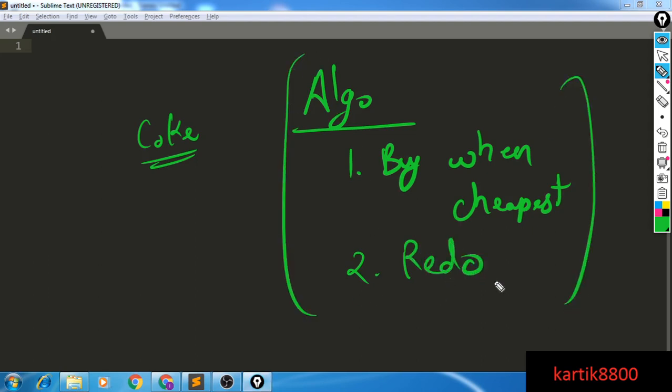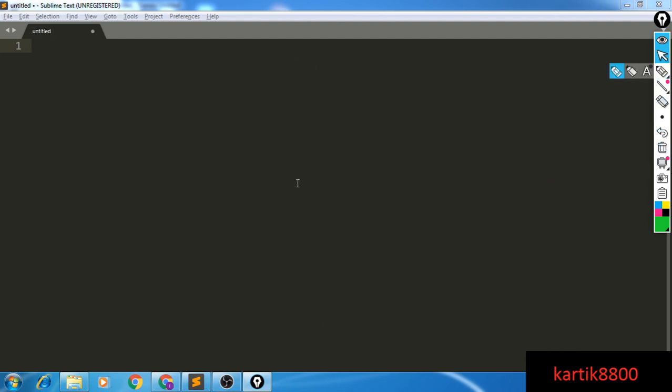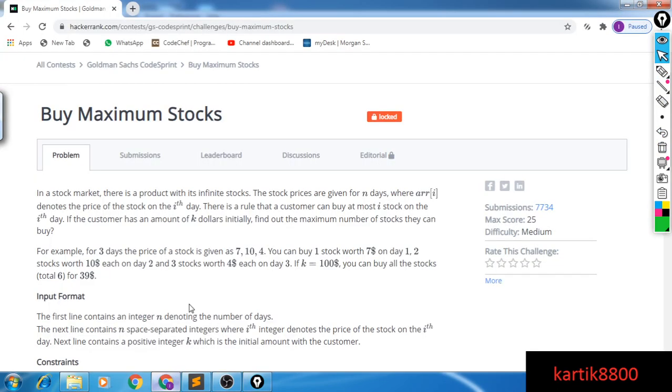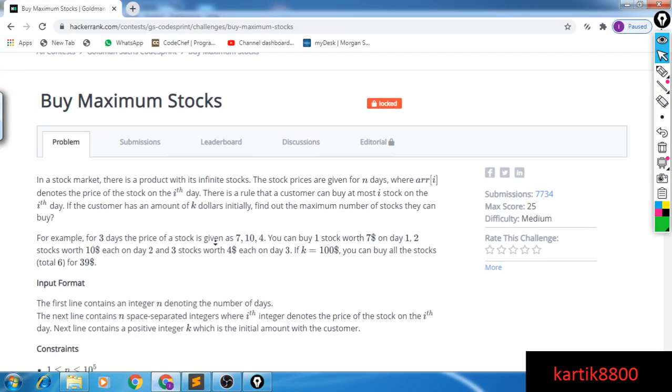So I'll buy as many stocks as I can when the stock price is lowest. Secondly, I'll buy as many stocks as I can when the price is second lowest, and I'll buy as many as I can on that day. And there is a constraint that on the ith day I can buy at most i stocks, so I will keep that also in mind. So let's just code this thing out. It's quite simple. If you have any doubt why this thing works, you can ask me in the comments, although I think it is quite intuitive, right?